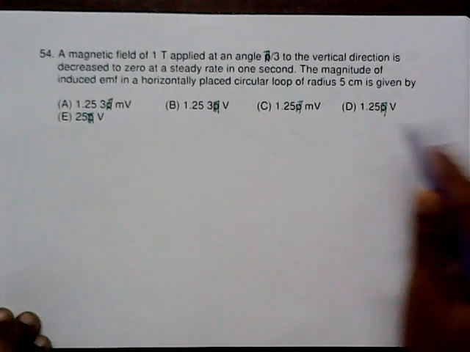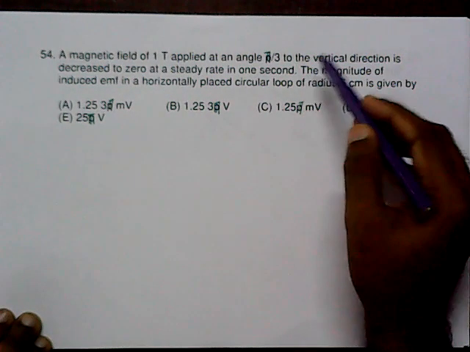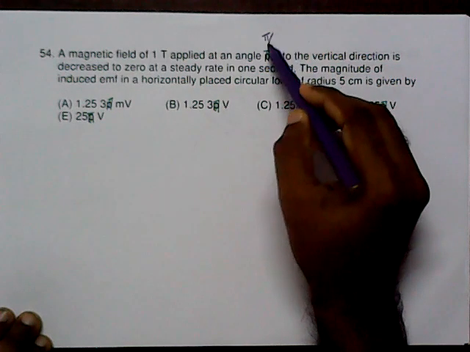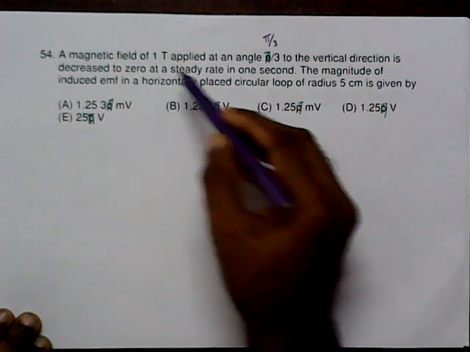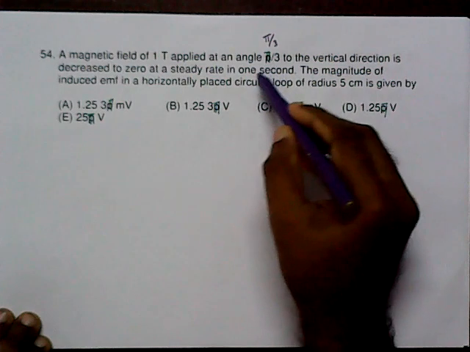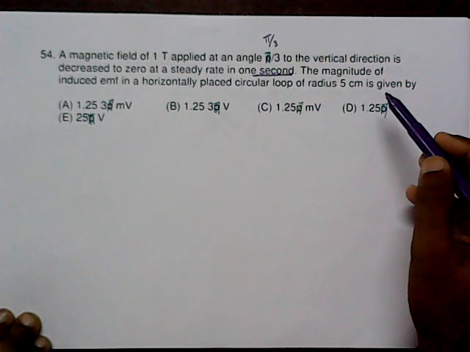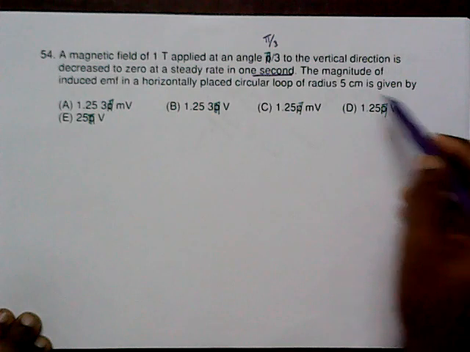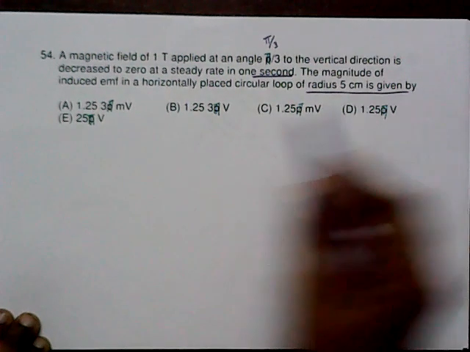A magnetic field of 1 Tesla is applied at an angle pi by 3 to the vertical direction, and is decreased to 0 at a steady rate in 1 second. The magnitude of induced EMF in a horizontally placed circular loop of radius 5 centimeter is given by?